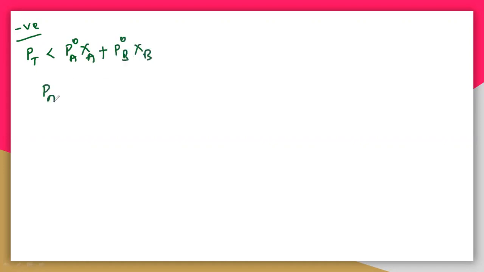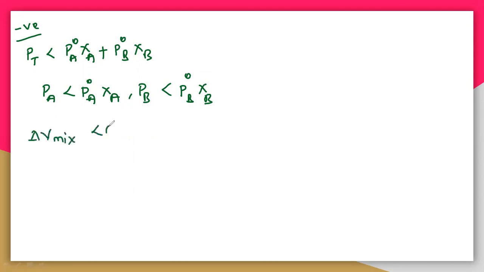Or else you can write PA, which is less than P naught A zeta A. Or you can write PB, which is less than P naught B zeta B. This is according to Raoult's law. And next, delta V mix is less than 0 and delta H mix is less than 0. And the interactions of A-A and B-B are less than A-B interactions. So we will see particularly all these things.